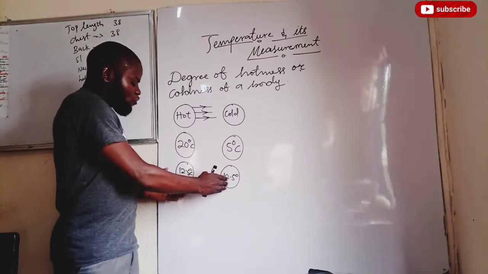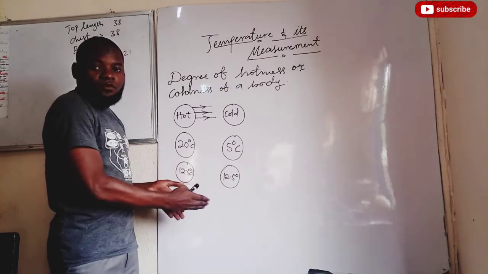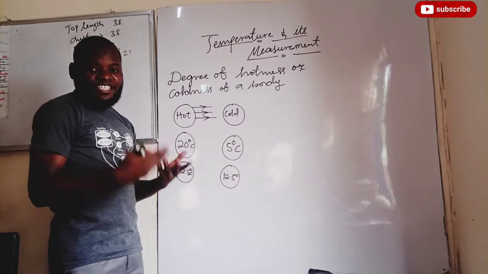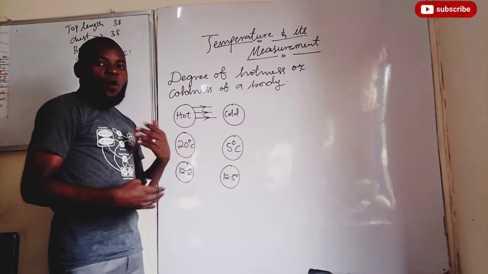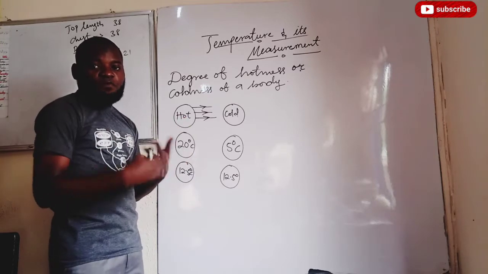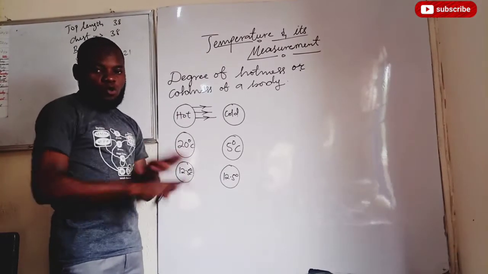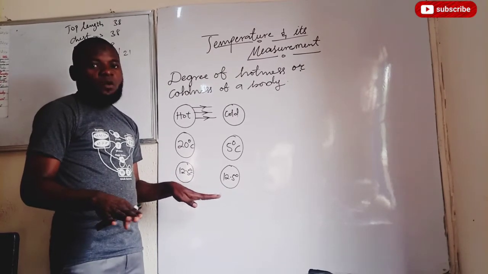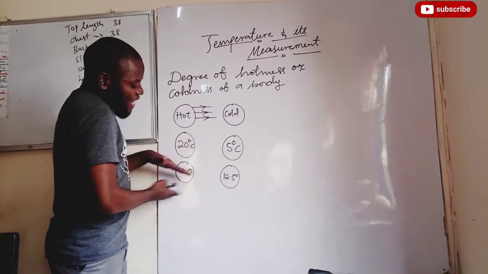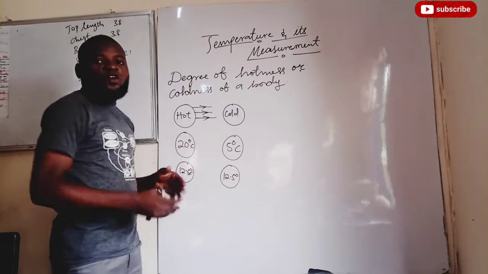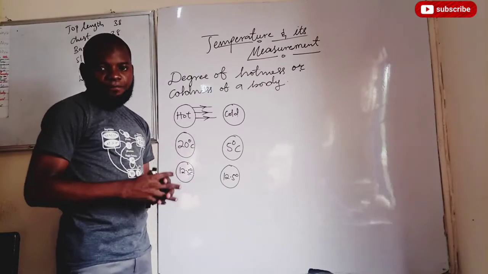When the temperature of two bodies is of the same value, we assume that there is no net flow of heat. Why do we say there is no net flow of heat? It is because the rate of heat flow between the two bodies is equal. Are we together now? Therefore, we call this kind of state of equal temperature thermal equilibrium.